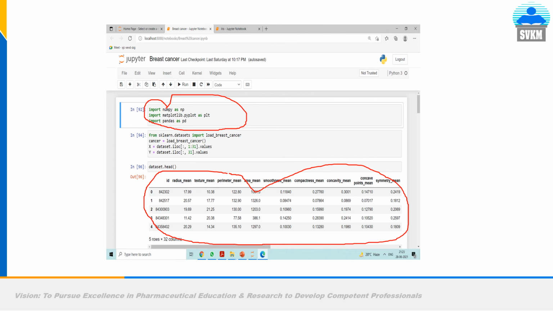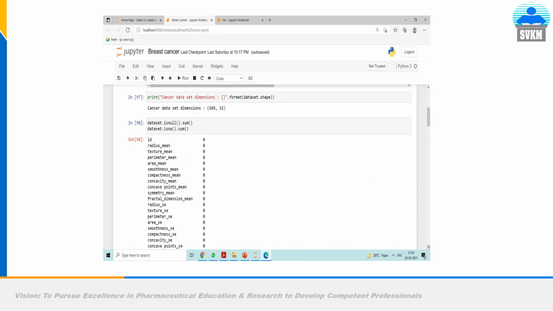You see, this is column 1, column 2, column 3, column 4, column 5. Likewise, we have 30 columns. Each row shows values for each patient. So this is patient number one, and these are the features from the report of the first patient. This is 1, this is 2, and one more column is there at the end which will show the Y, that is the output, right? So these are the outputs.